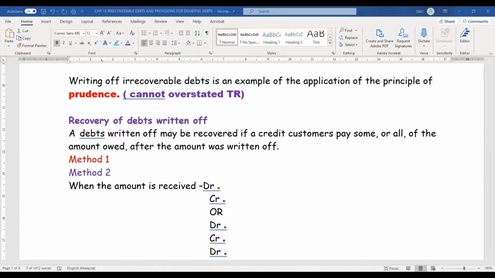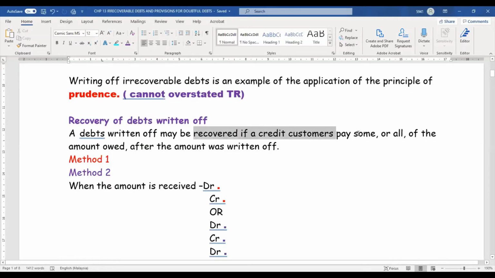The debt that we wrote off previously, assuming that we cannot collect the money, but the guy comes back and pays you. So we see the debt written off may be recovered if the credit customer pays some or all.